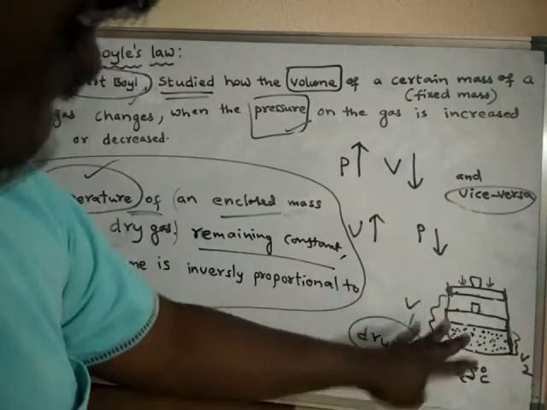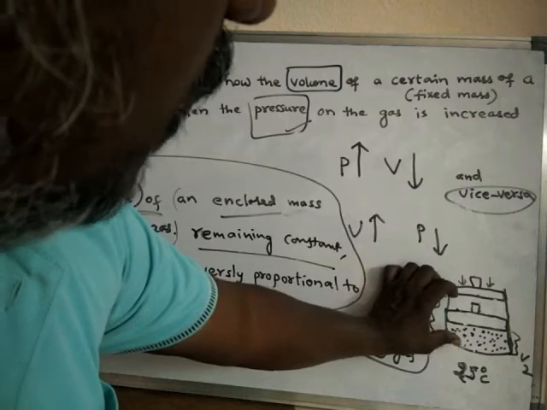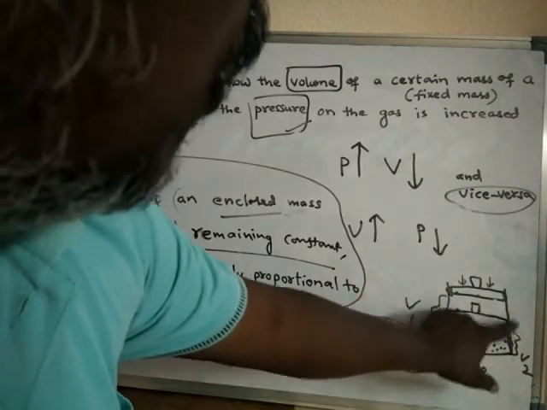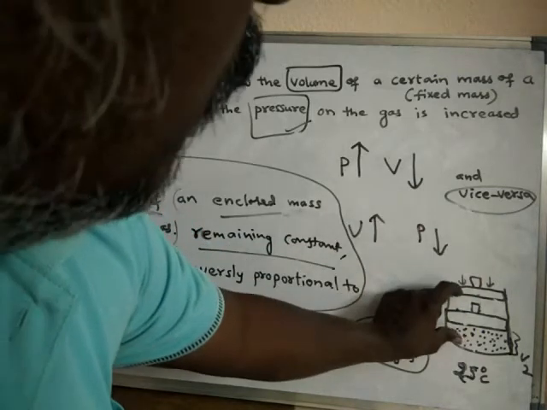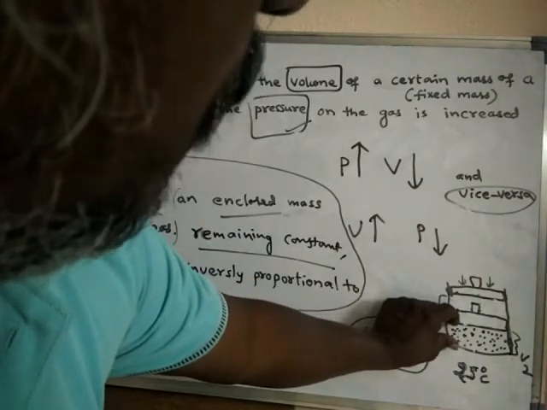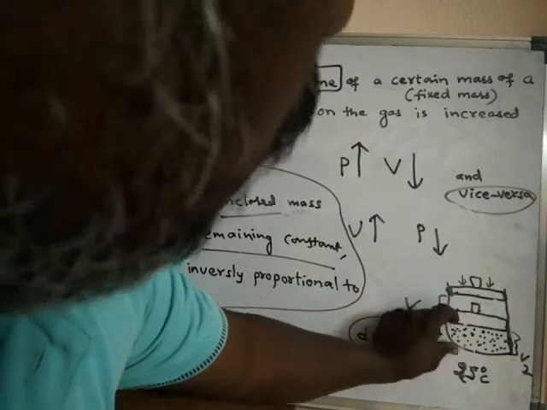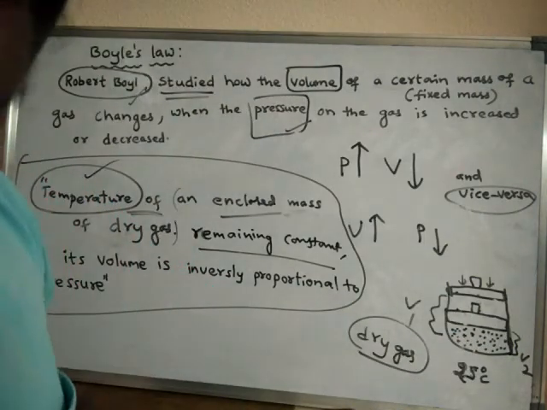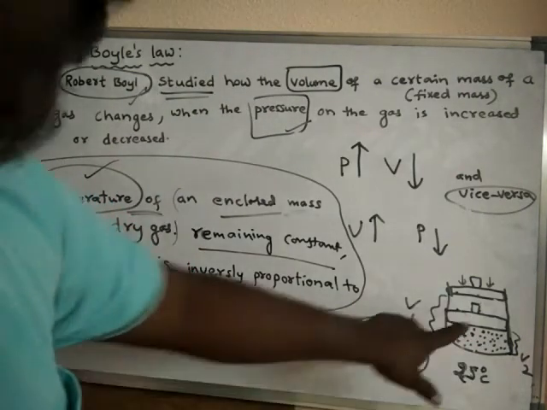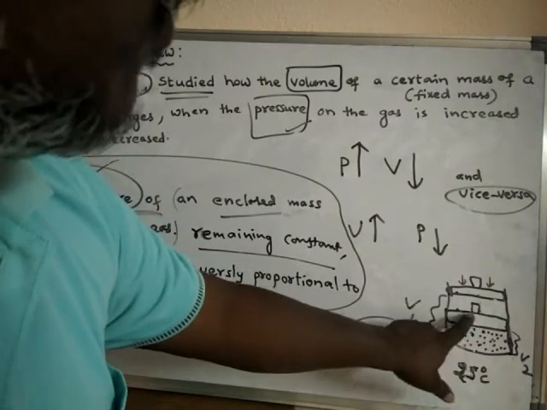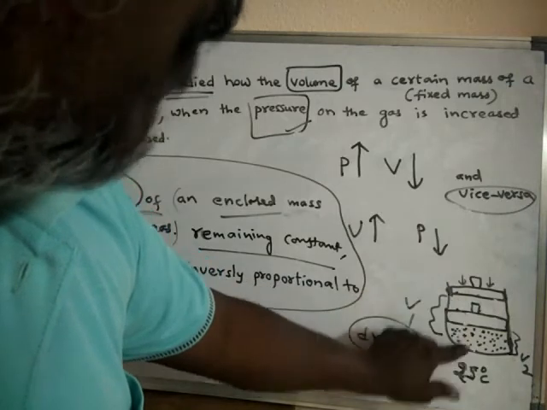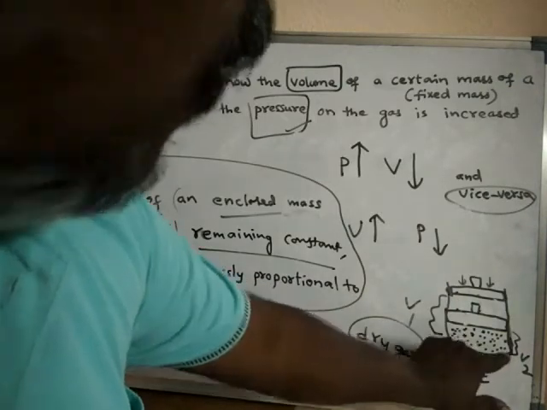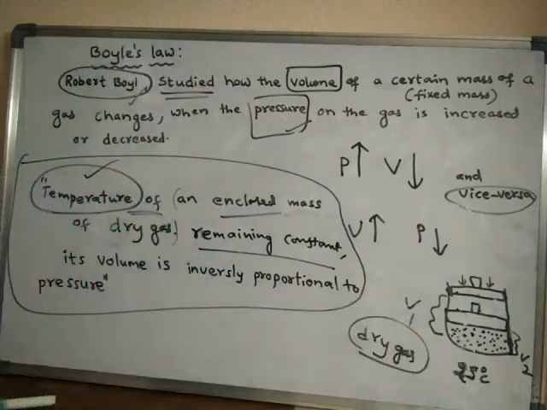So there is no change in the mass. The same mass of gas which was occupying this much volume, upon increasing the pressure, what happened? The same mass of the gas is occupying only little volume, but the mass of the gas is not changed. Suppose I take 1 gram of gas and apply pressure on it, all the gas molecules will come closer, and even now the mass of the gas is 1 gram only.